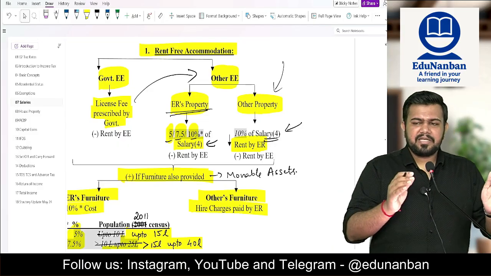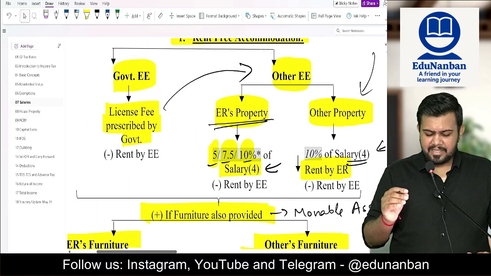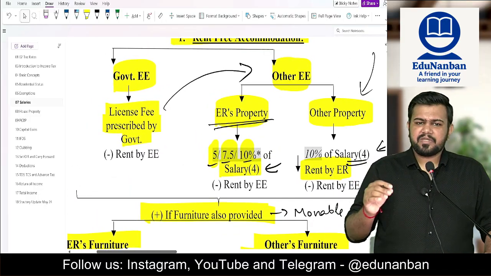So firstly, let us see what will happen if it is a government employee. If it is a government employee, then you will see that there is a license fee which is prescribed by the government.